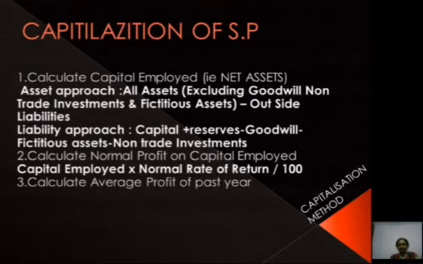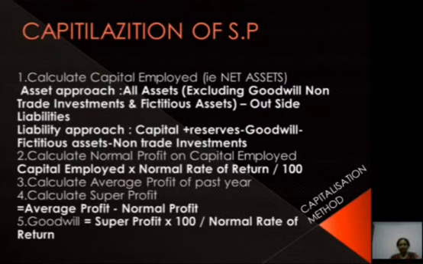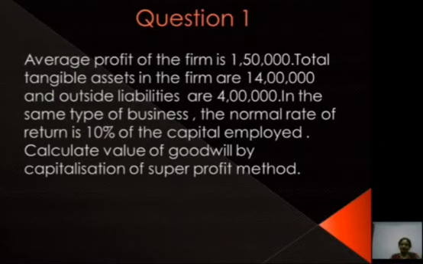Calculate average profit of the past years. Then calculate super profit, that is average profit minus normal profit. Then we will have to calculate goodwill, that is super profit into 100 by normal rate of return. Let's discuss this question. Average profit of the firm is 1,50,000, total tangible asset in the firm is 14 lakh and outside liability is 4 lakh.